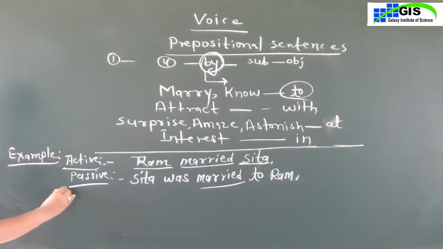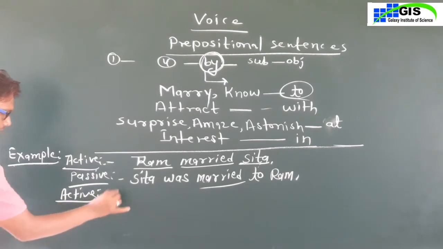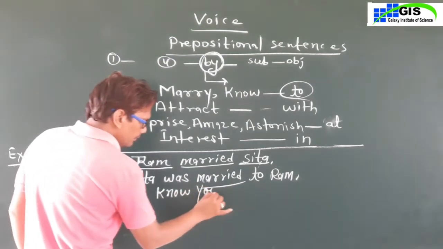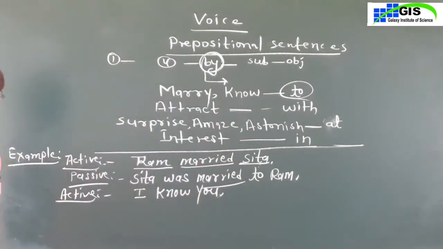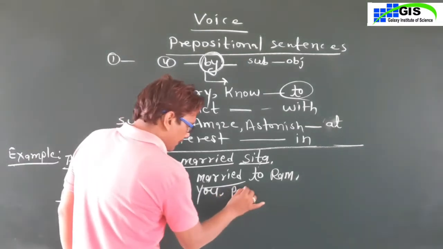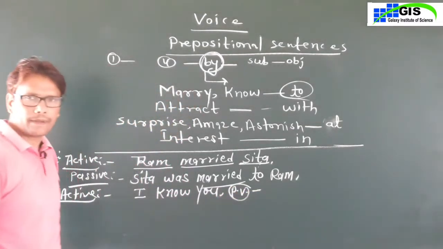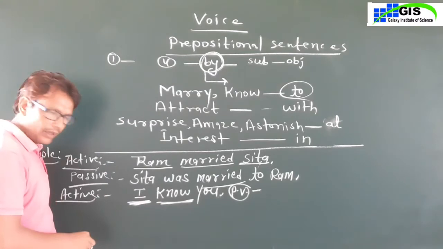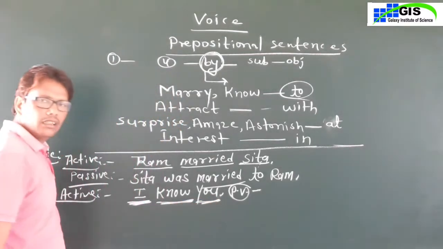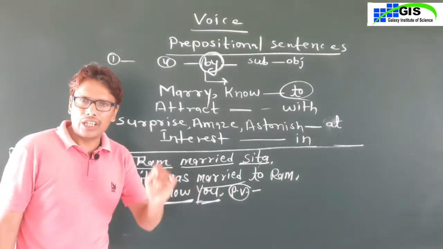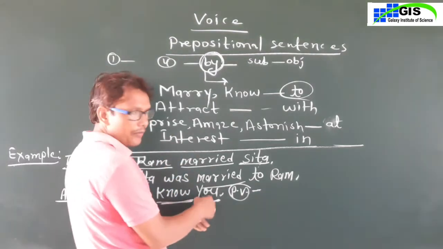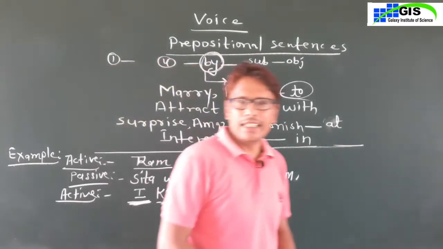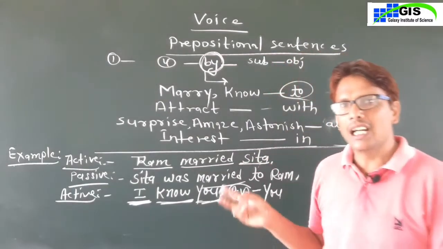Example second, active voice. I know you. This is your active voice sentence. If you want to change it into passive voice, first of all you have to know the subject, and here there is the verb, and here the object. The first rule is change the object into the subject. The object is you, the subject will be you. You indicates both the subject and the object.